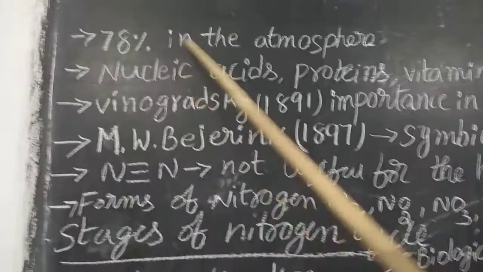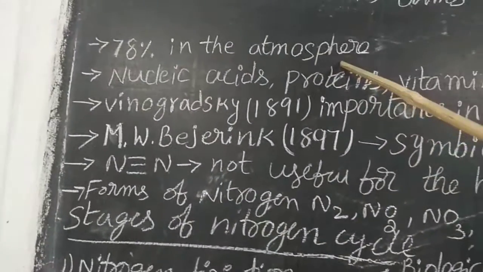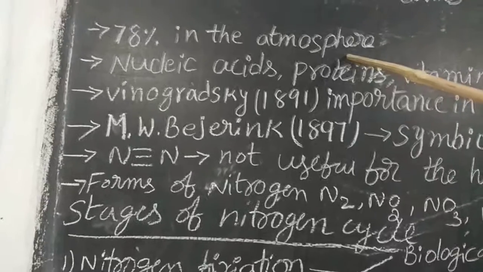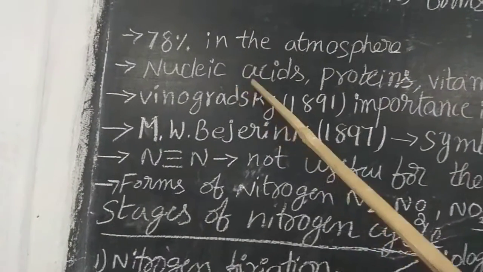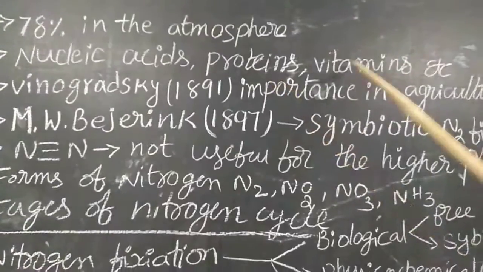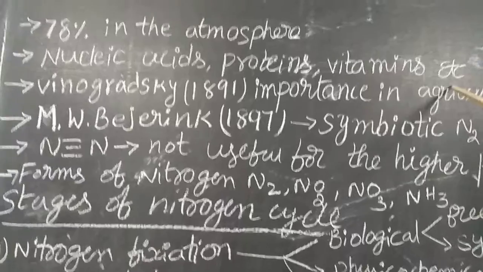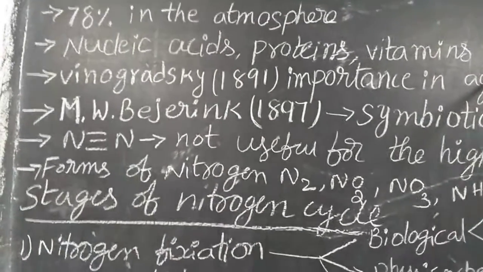78% of the atmosphere contains nitrogen. So, nitrogen is the major gas present in the atmosphere. And nitrogen is the main ingredient in nucleic acids, proteins, vitamins, etc. So, nitrogen is very essential for the life process.